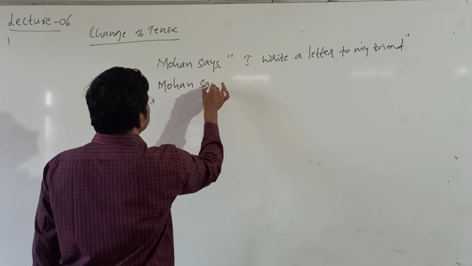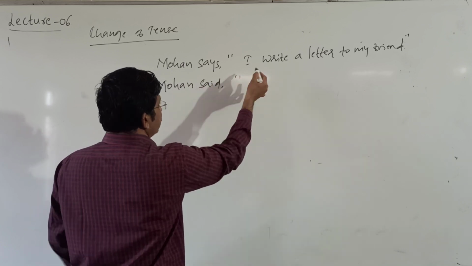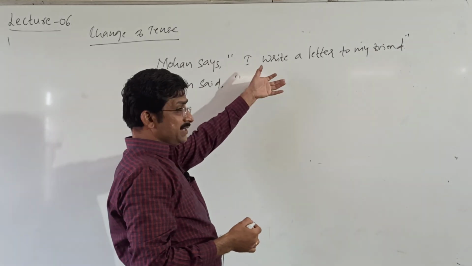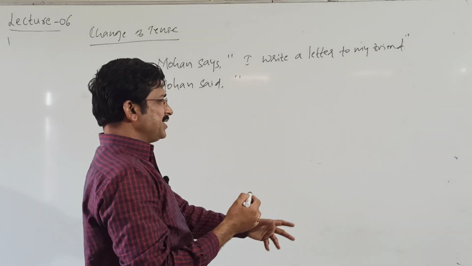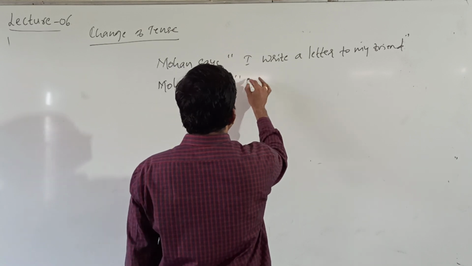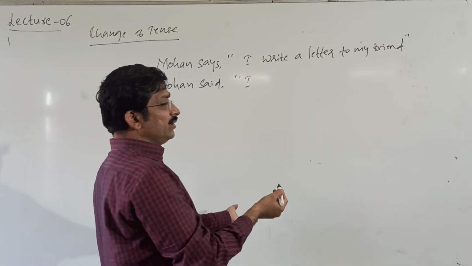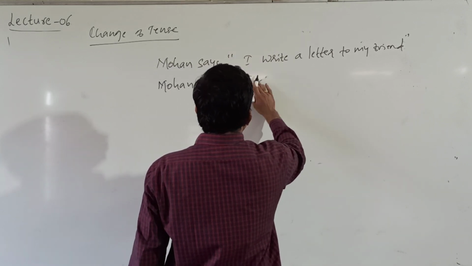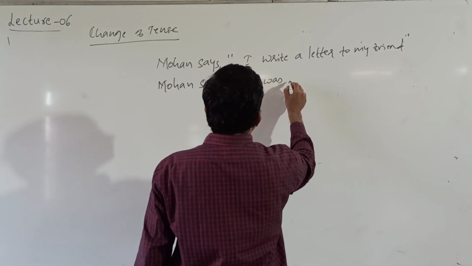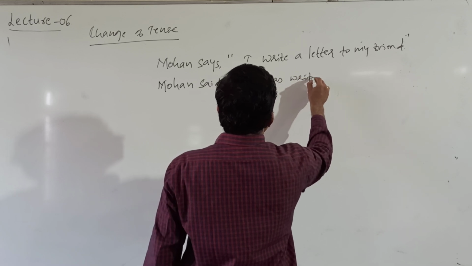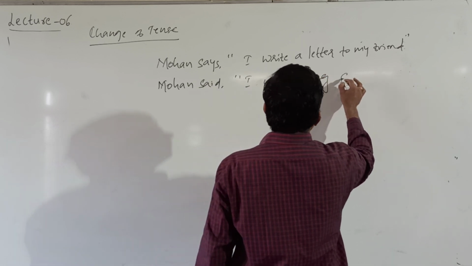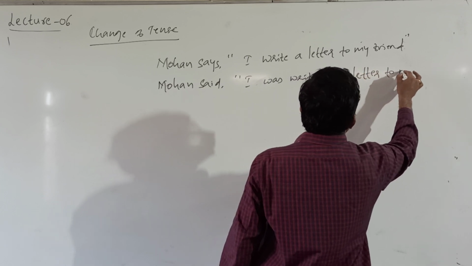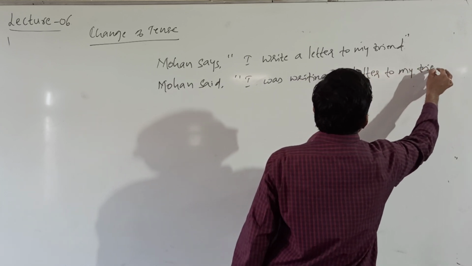Mohan said, change it into past tense. This is in simple present tense, change it into any past tense. I'll change it into continuous tense. I was writing a letter to my friend.